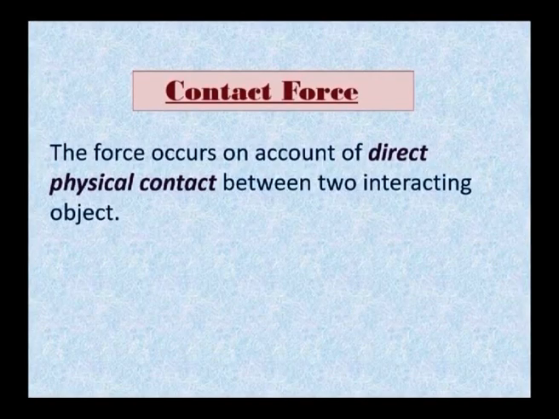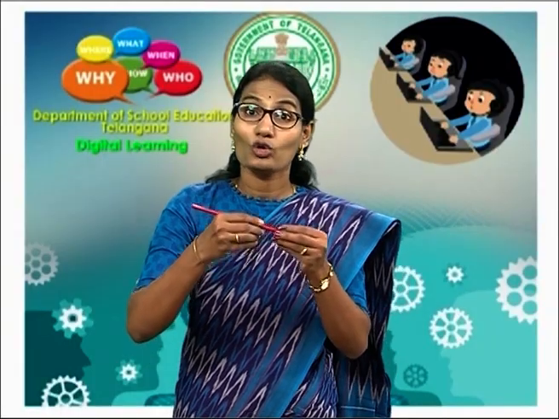Contact force. The force occurs on account of direct physical contact between two interacting objects. For example, to hold this pencil, there is a physical contact between the pencil and the fingers.